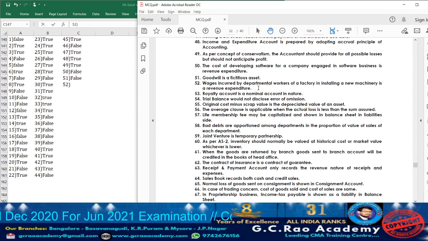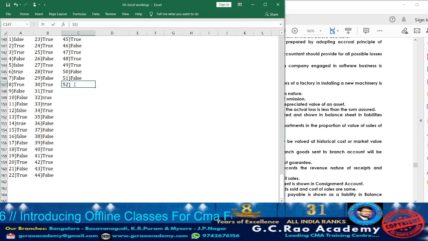Wages incurred by departmental workers of a factory in installing a new machine is a revenue expenditure. See, wages is paid to the departmental worker itself. For what purpose? They are involved in installing a new machine. See, until the startup of a particular asset, whatever the expenditure will be incurred, it has to be capitalized. It is covered under which accounting standard? Accounting standard 10. But in the problem, they are classifying it as what? Revenue expenditure. So accordingly, it will be false. So take down false.